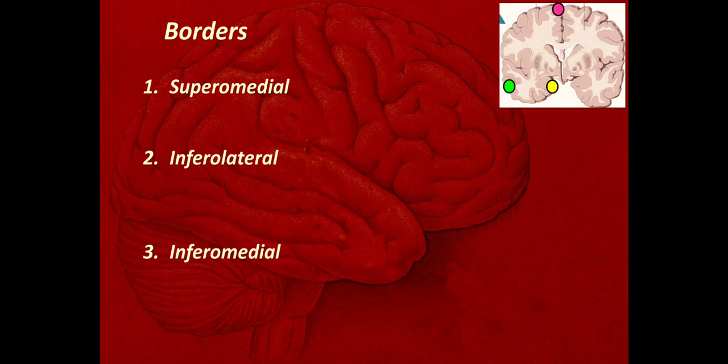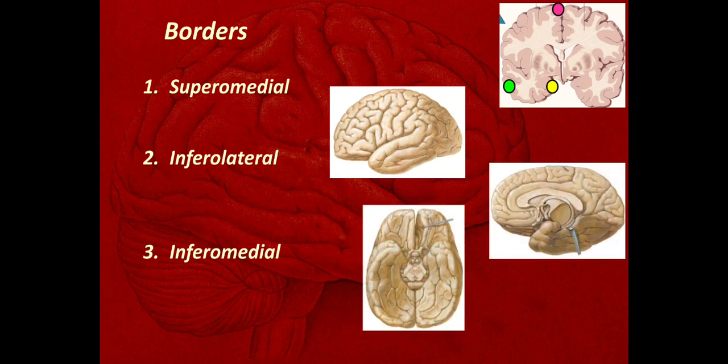Now we'll see how these borders extend on the different surfaces: the superolateral surface, medial surface, and inferior surface. Here is the superolateral surface. In that, this one is the superomedial border. The superomedial border starts at the frontal pole and ends at the occipital pole along the superomedial aspect.